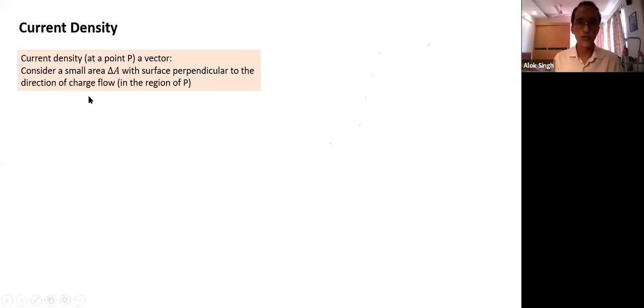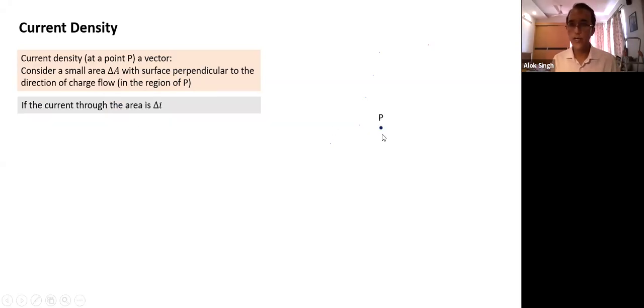So let's understand what it means. Suppose I have to find current density at this point. What I need to know first is which direction the positive charge is flowing. Suppose this is the direction in which the current is flowing. How should I choose the area?